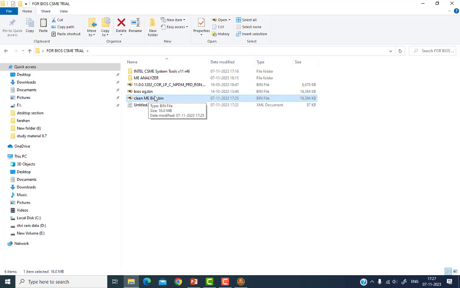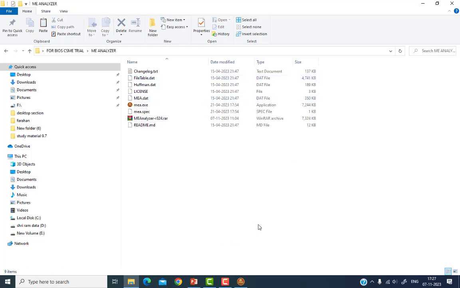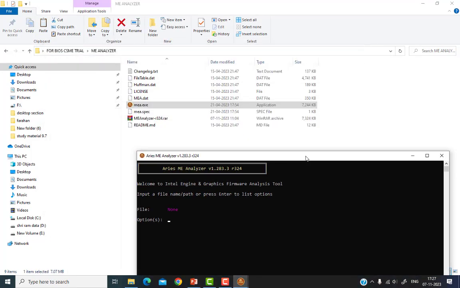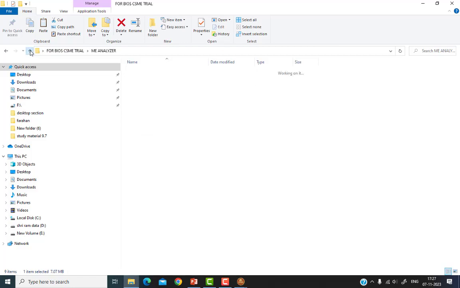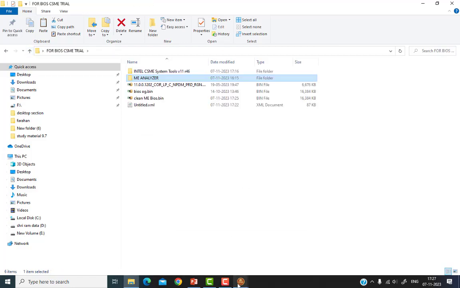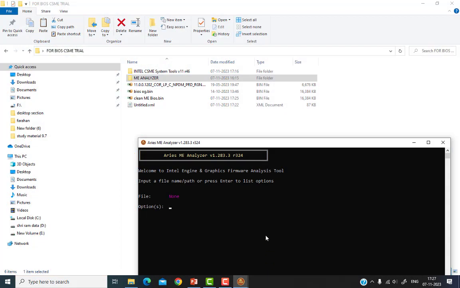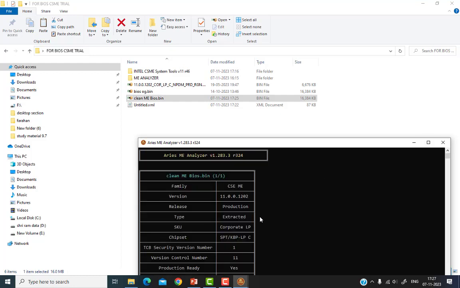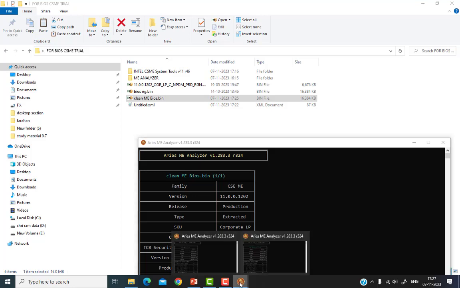Now we'll analyze it. I'll go to the analyzer, then I have to run this, and I will drag this file here and then press Enter. Then it will show the parameters here. Then we'll compare both BIOS parameters.